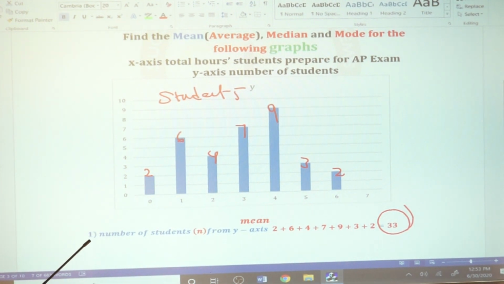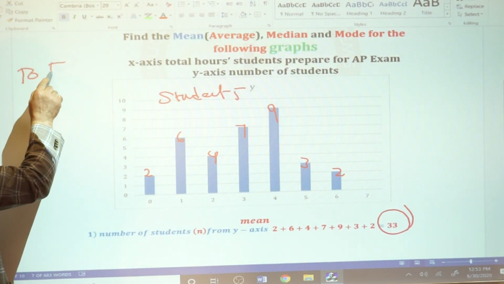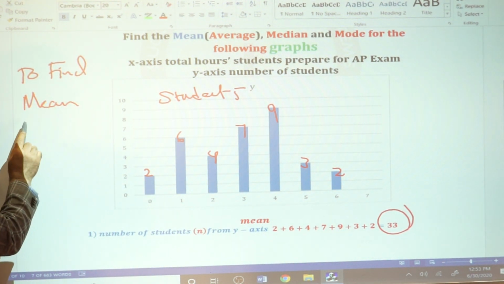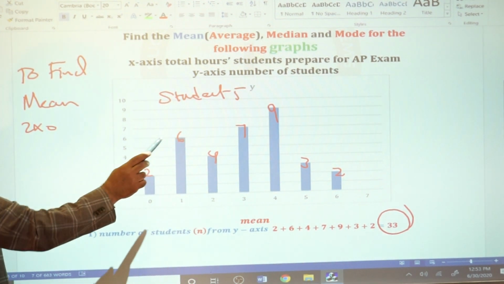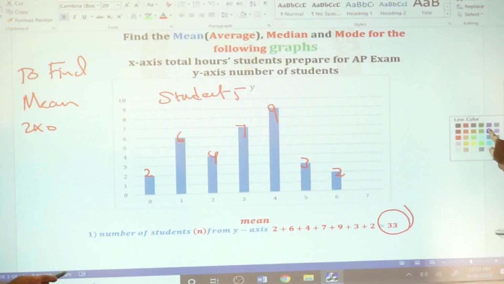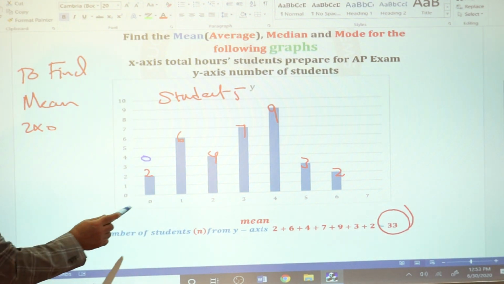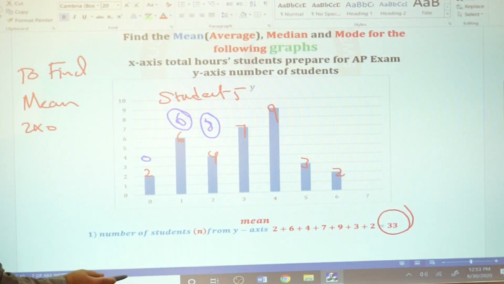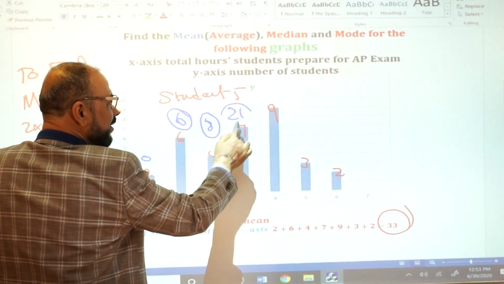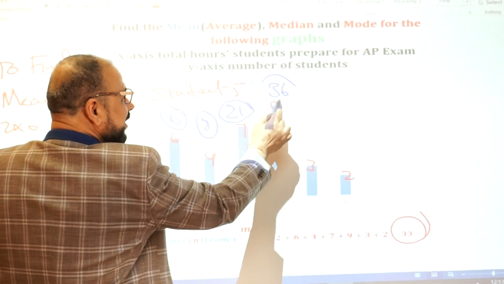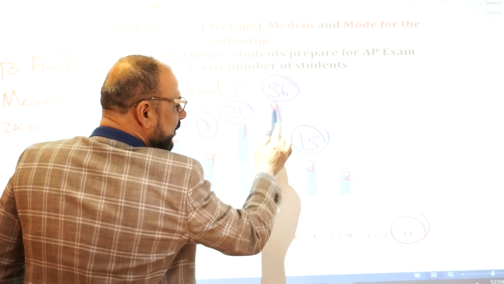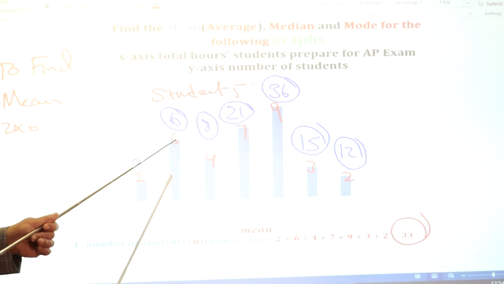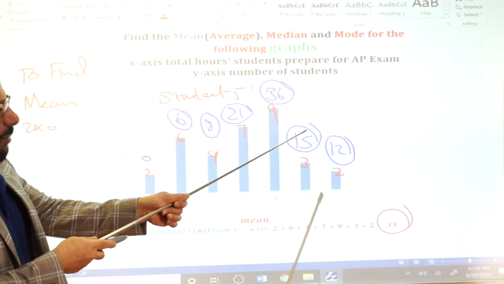Now, to find the average, to find the mean, if you have any question, just stop me, okay? To find the mean, what do you have to do? 2 times 0. 2 times 0 is what? 6 times 1. 2 times 4, 8. 3 times 7, 21. You follow me? It's easy now. 36. And this, 15. And this, 12, right? Then you add these numbers: 0 plus 6 plus 8 plus 21 plus 36 plus 15 plus 12.